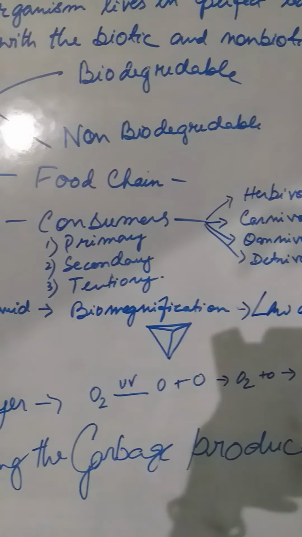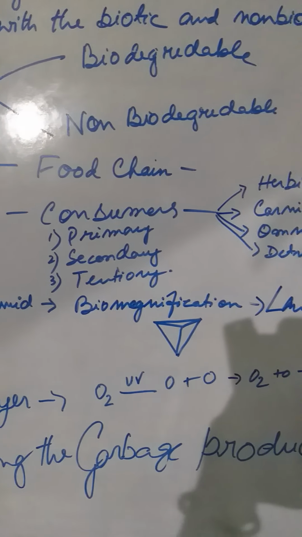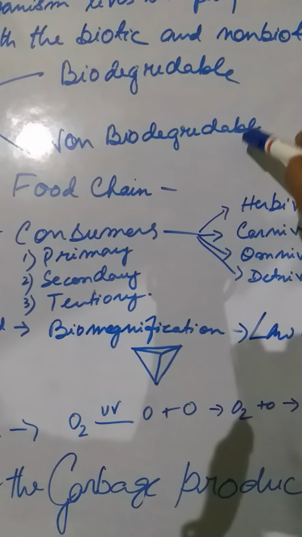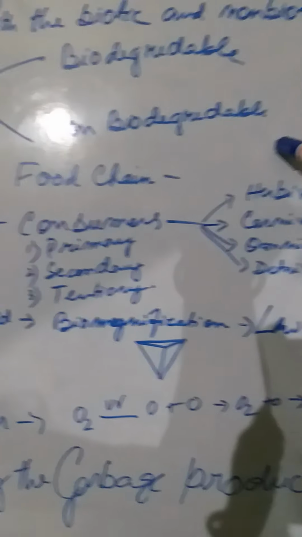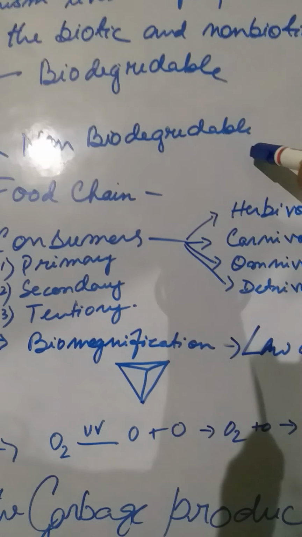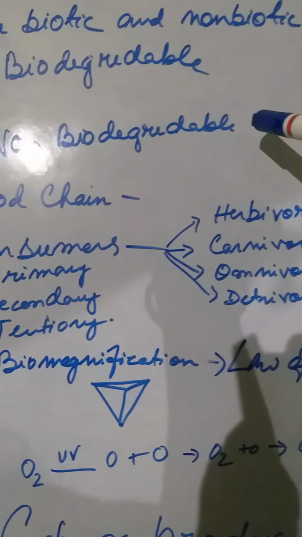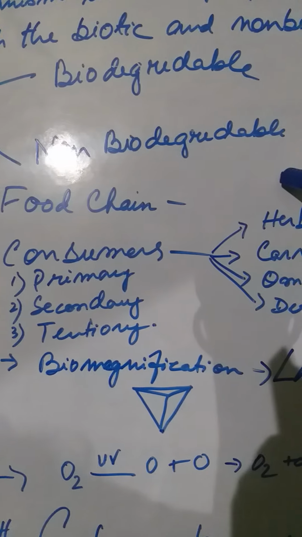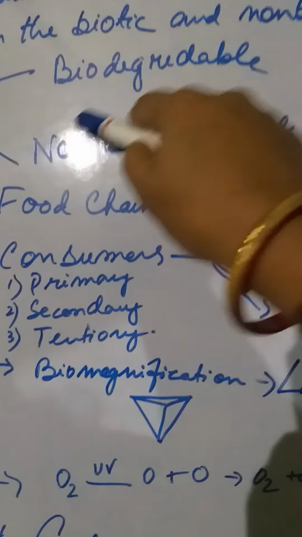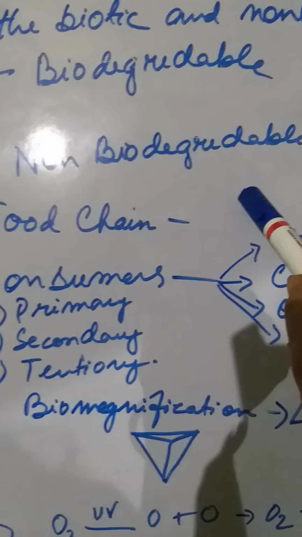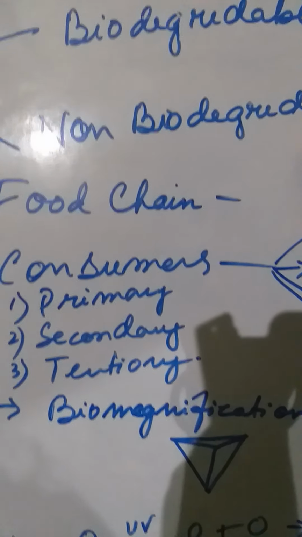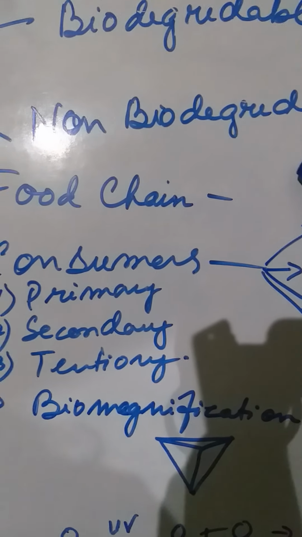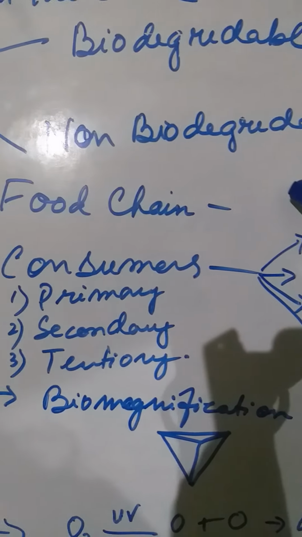Non-biodegradable waste is a great concern for all environmentalists today. Why? Because this non-biodegradable waste, for example, your plastic, your electronic junk, your used cell phone which is no longer for use, your used computer, your laptops, your remote, your switches, your plugs, your batteries, these are considered non-biodegradable waste. And if it does not break down over a long period of time, it is a threat to the environment.